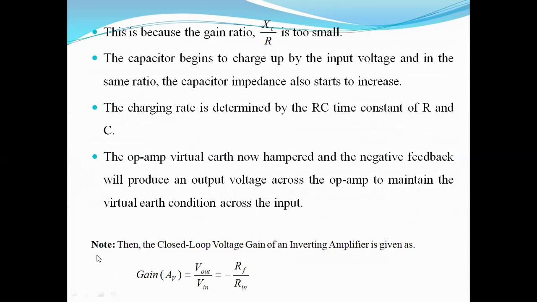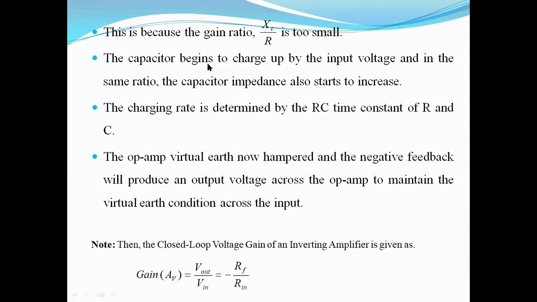As we can see here in the note I have written that for the inverting amplifier, the gain is equal to output by input, which we have seen already in the previous classes, which is equal to the minus of feedback resistor by the input resistor. Here, in case of integrator, the feedback resistor is what? Capacitor. And on the input side it is the resistor. So this gain ratio is very small.